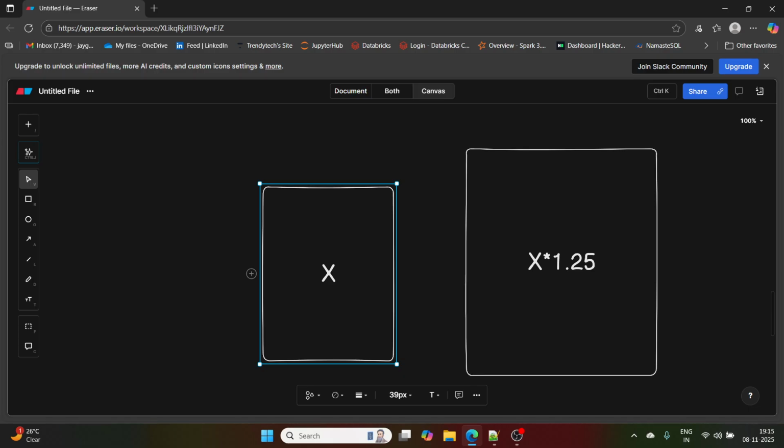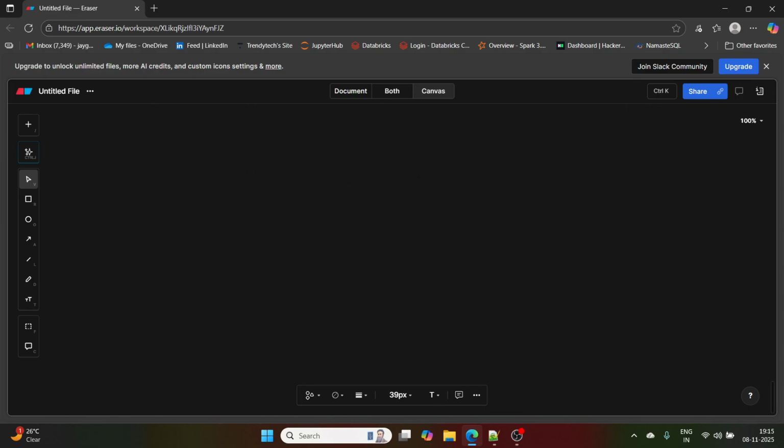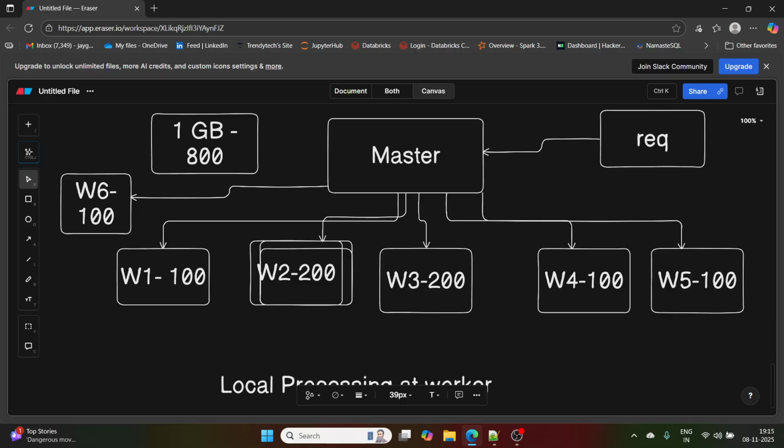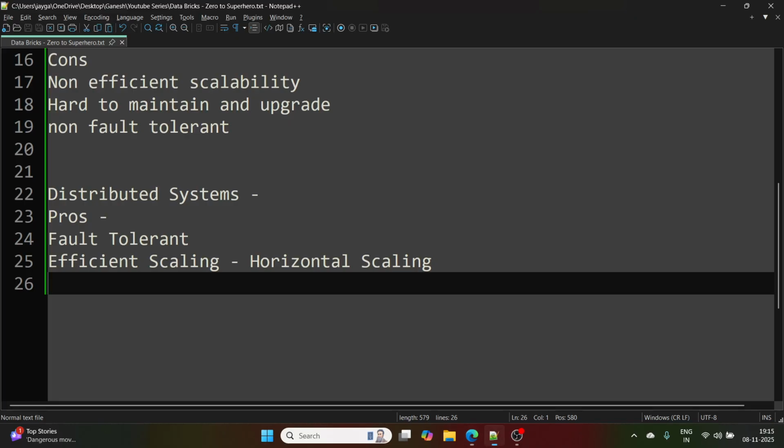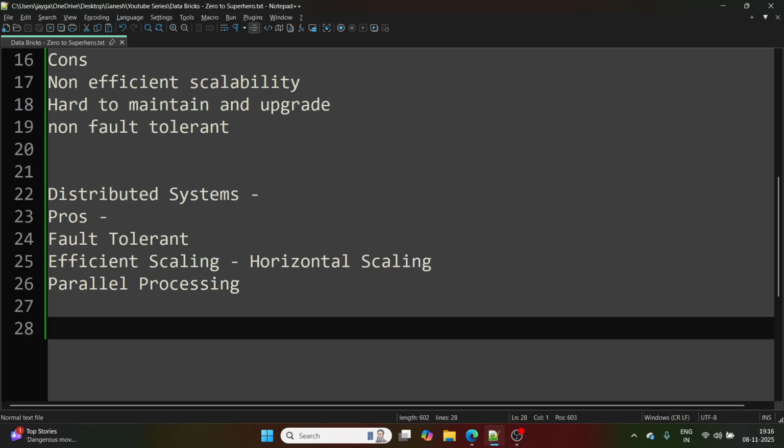Let's say 50 minutes. Here it is taking, let's say, 10 minutes, because it is processing in parallel. So parallel processing is enabled in distributed systems. That's the advantage of distributed system.